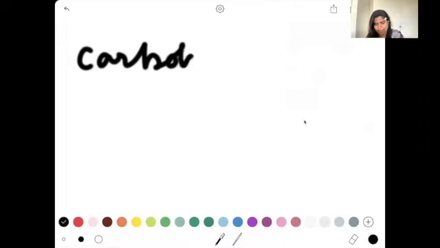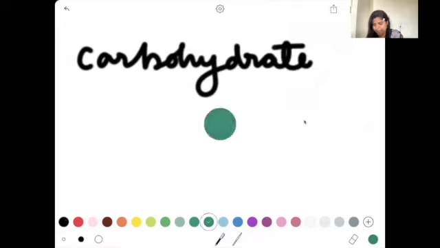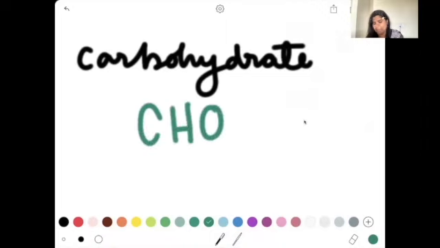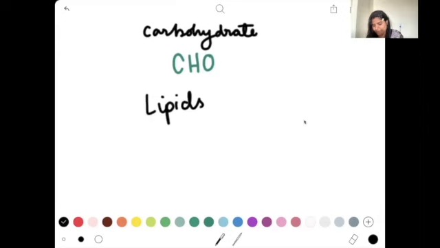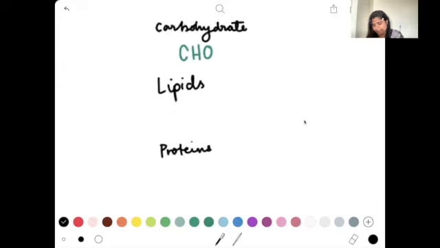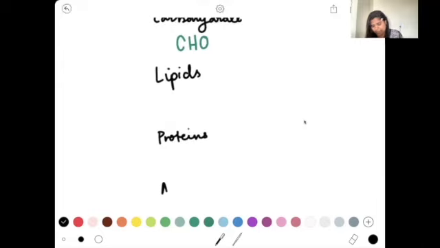So when I talk about my carbohydrate, my carbohydrate is going to contain carbon, hydrogen, and oxygen. When I talk about my lipids, I'm going to put lipids over here, then I'm going to write proteins, and then I said we have nucleic acids.